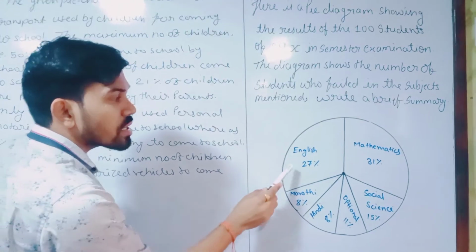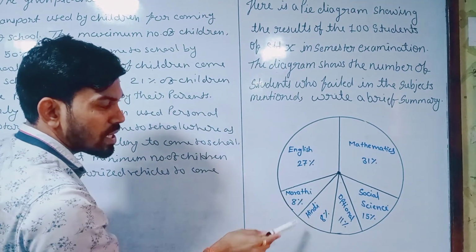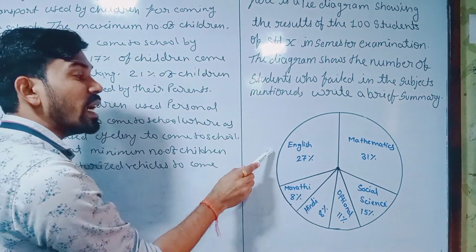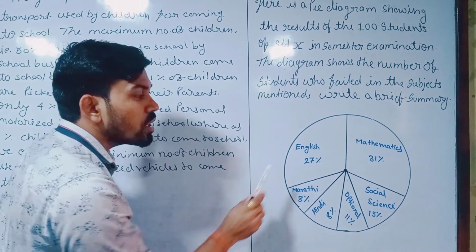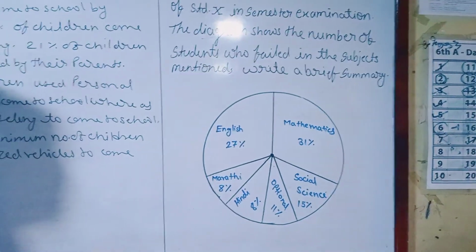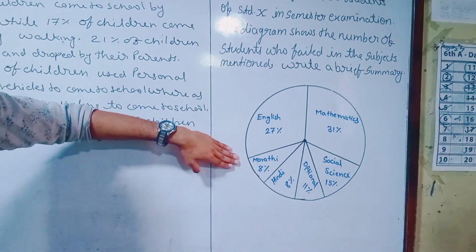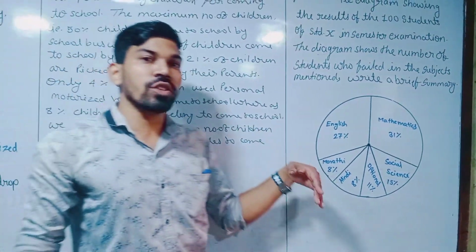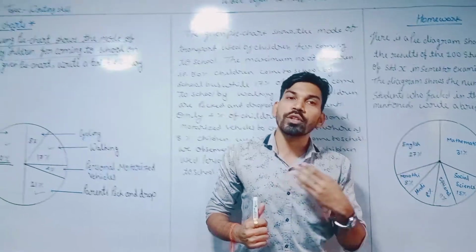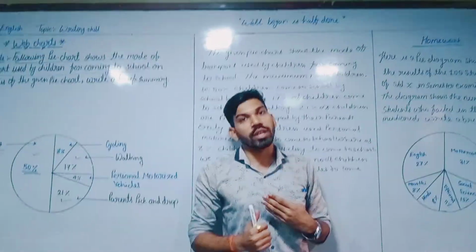In that you can see the subject-wise percentage. Out of 100, 27% students failed in the English subject. So we have all the information regarding that. You should write a brief summary on this pie chart, and as we did in today's video, start the first statement from the question only, complete your homework and submit it in your group.